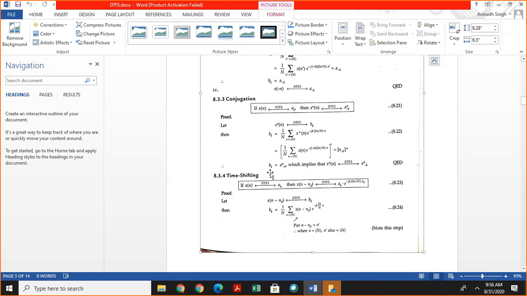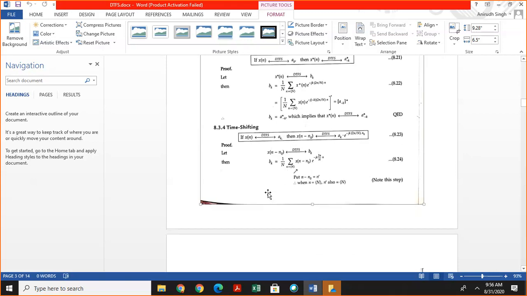So we can say that the Fourier coefficient of the conjugate of x of n is the conjugate of a minus k.